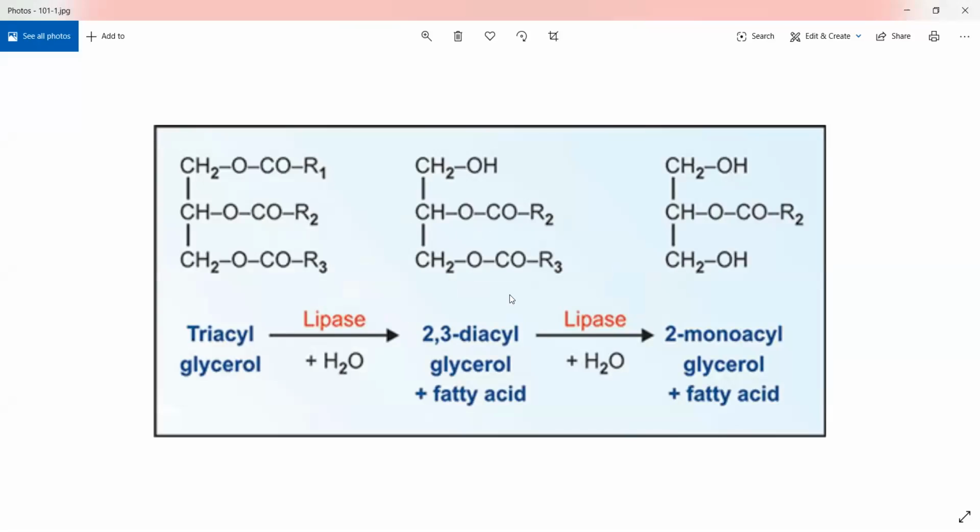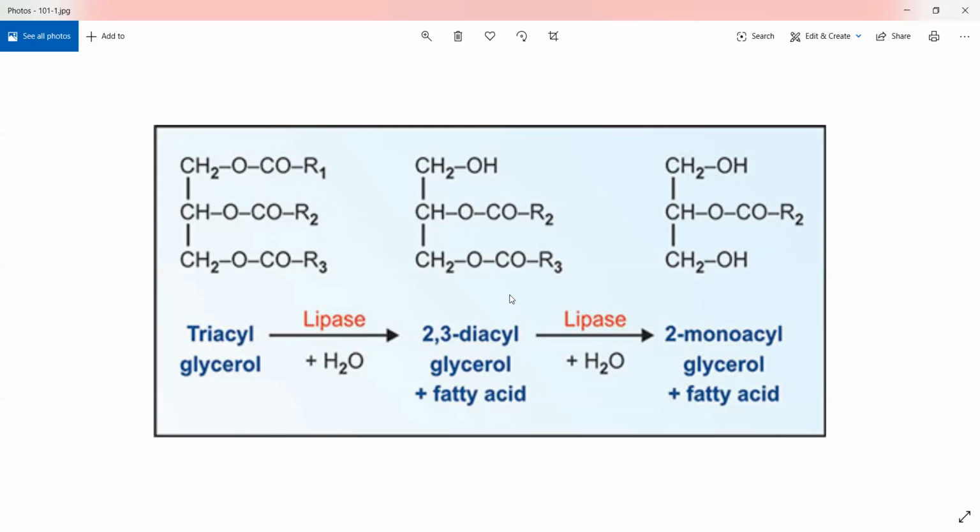What I do is I remove the acyl group from the first position by subjecting it to lipase. That is an intermediate product that is formed when you get one fatty acid and a diacyl molecule. So 2,3 diacyl. Then again I subject it to lipase where I get a monoacyl molecule wherein the acyl group is present only on the second position.